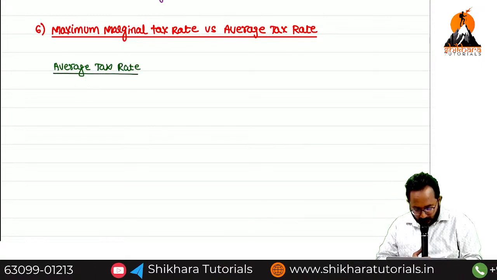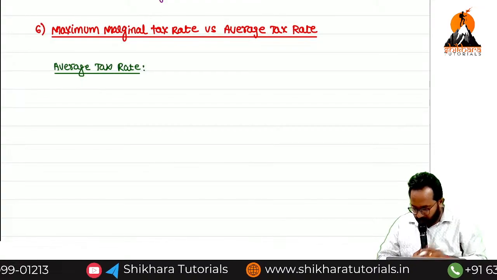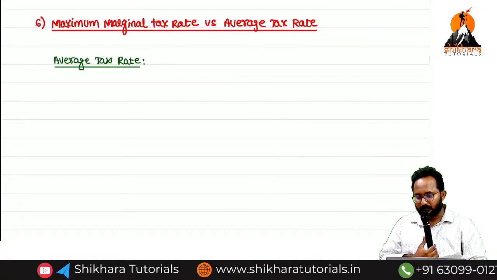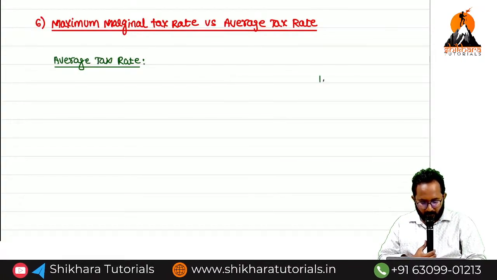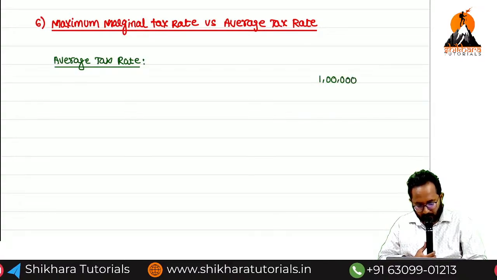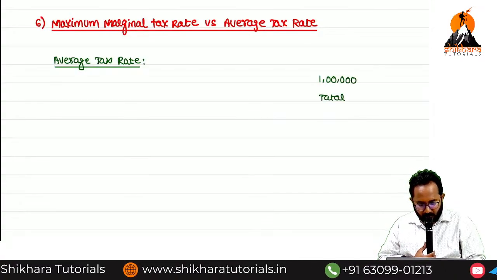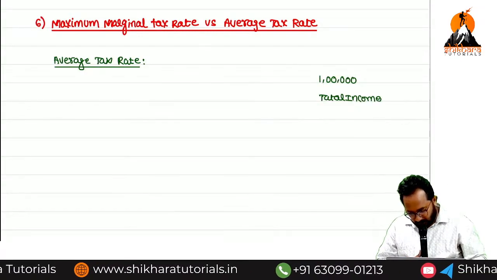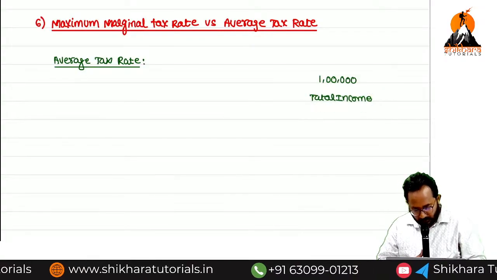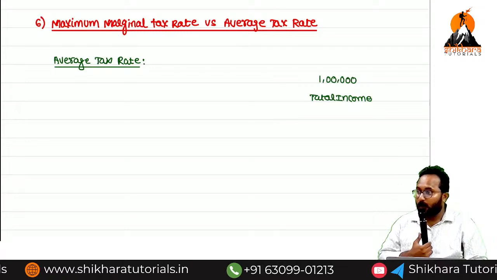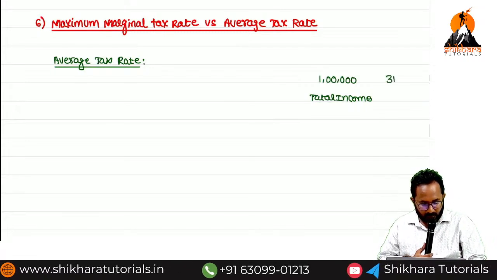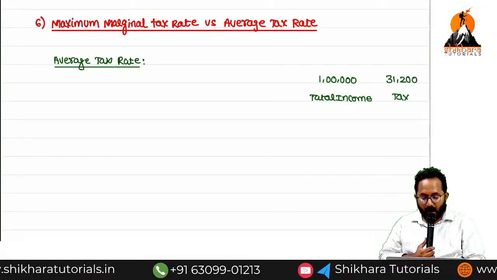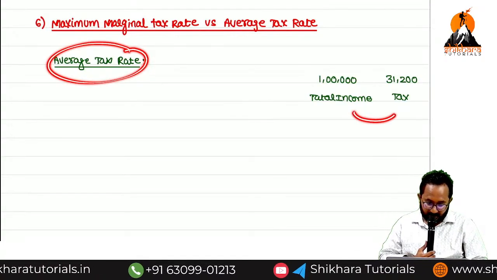First we'll discuss the average tax rate. Suppose 1 lakh total income. On that we paid the tax 31,200. How much tax we paid? So on an average, what is the tax rate we paid?